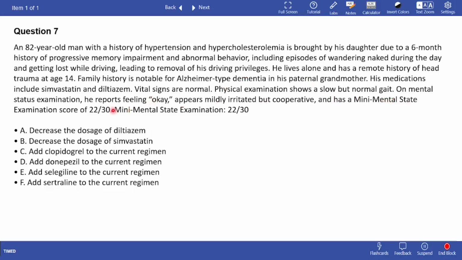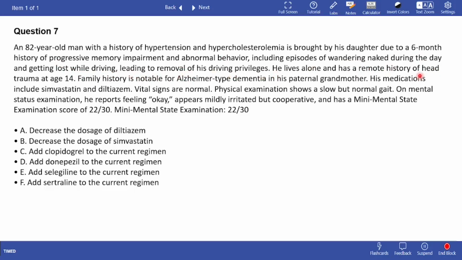On mini mental status examination, he reports feeling okay, appears mildly irritated but cooperative, and has a mini mental state examination score of 22 out of 30. An 82-year-old man with a history of hypertension and hypercholesterolemia is brought by his daughter due to a 6-month history of progressive memory impairment and abnormal behavior, including episodes of wandering naked during the day and getting lost while driving, leading to removal of his driving privileges.